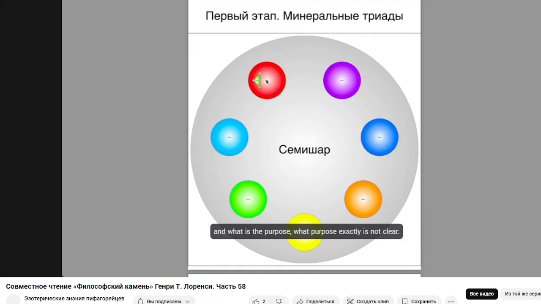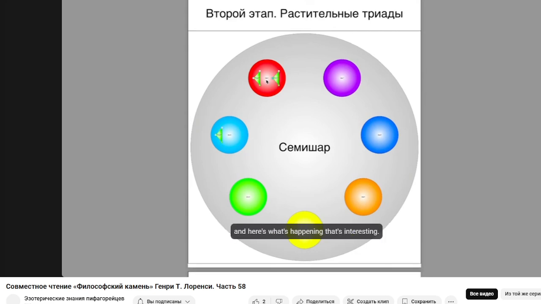And what is the purpose? What purpose exactly is not clear. It's just a fact that they are being helped in some way for development. Singly, the first triads spend a certain period of time. Then, after a period of time, plant triads appear. And here's what's happening that's interesting.